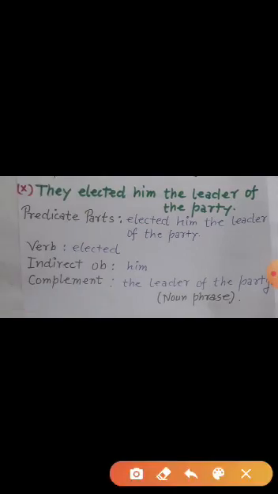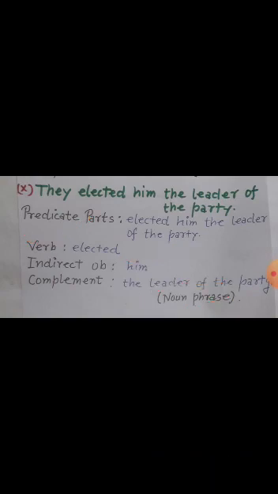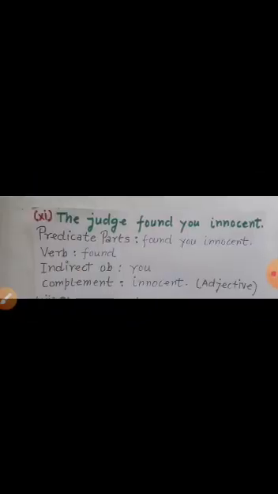Next example is they elected him the leader of the party. Same here, elected is verb, indirect object is him, and the leader of the party is complement. So it is noun phrase. Do you remember the definition of phrase? It's a group of words that having incomplete sense. It is called phrase. So the leader of the party is noun phrase complement.